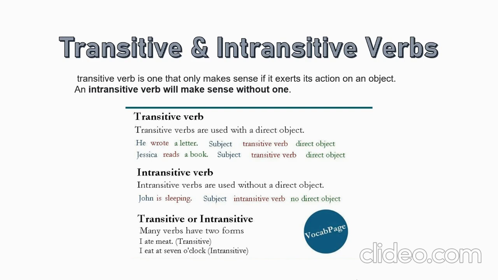I eat at 7 o'clock. It doesn't say what did you eat. So it doesn't say about that. So it is an intransitive verb. So a verb could also be used as transitive or intransitive depending upon its position. Generally, an intransitive verb ends with ing and comes at the last, but in rare cases, it could be like this also.